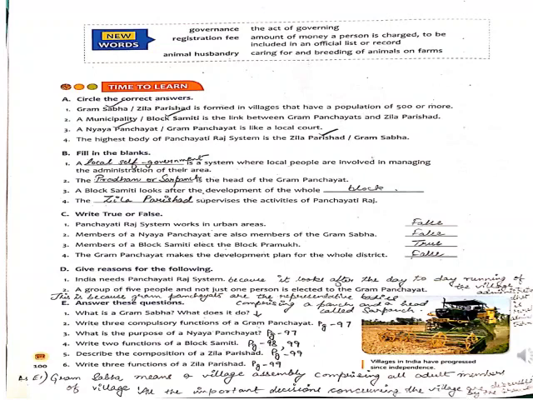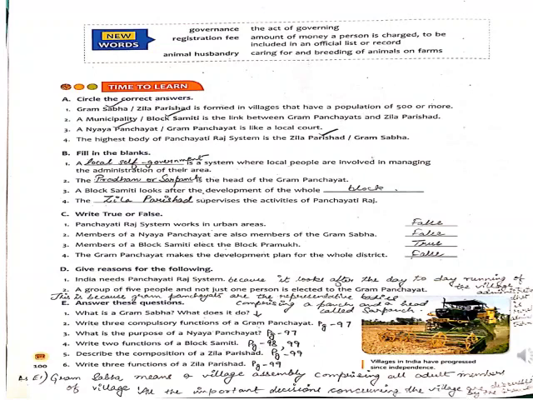Now where give reasons for the following is given number D. You can see there it is written, India needs Panchayati Raj system. You have to give reasons why they need, because it looks after the day-to-day running of the village administration, that is rural administration. That's why India needs Panchayati Raj system, so that it can look after the day-to-day running of the village. Here I have also written with the pencil, you can see.